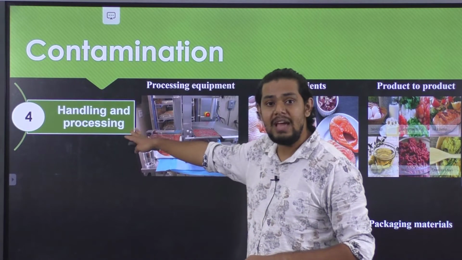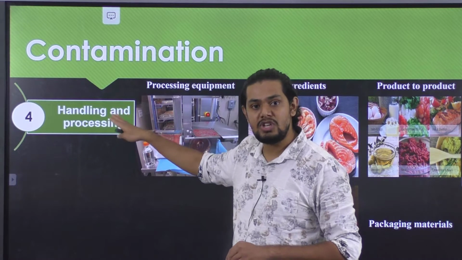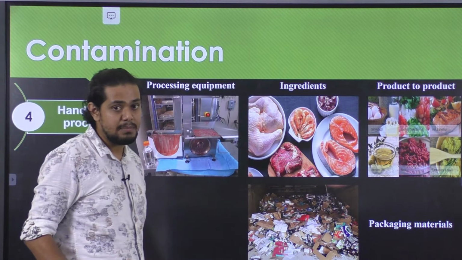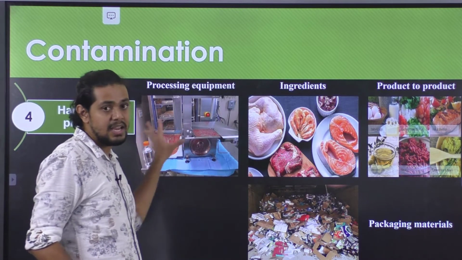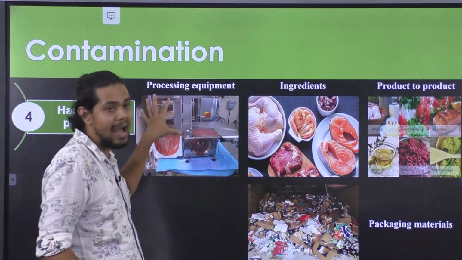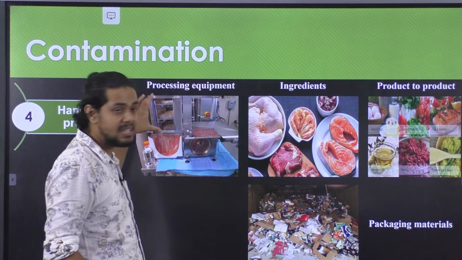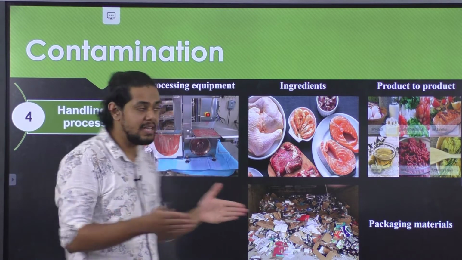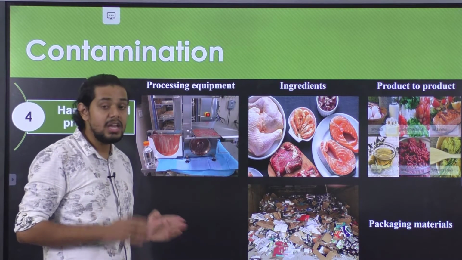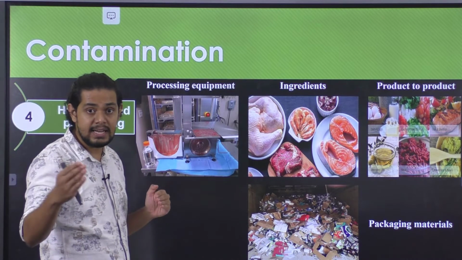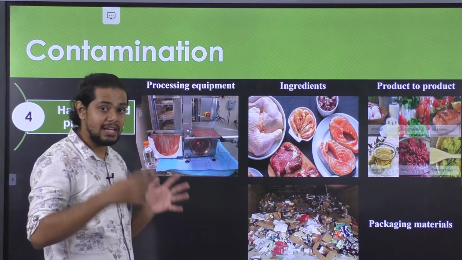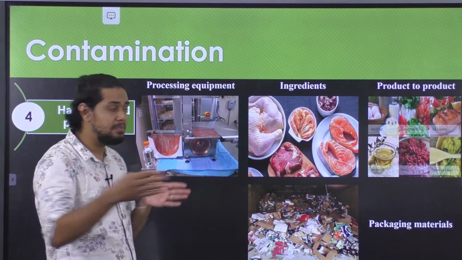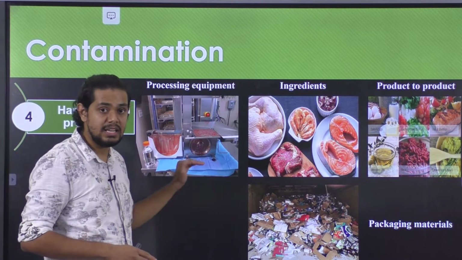Okay, next we have the contamination which might come during the handling as well as processing of the meat and meat products. Whenever we are discussing this, it is important that we also have an idea about processing equipment as a potential source, because processing equipment such as the meat slicer shown in this picture, if not properly sanitized or cleaned after every operation, will transmit contamination to another lot of meat which is subjected to slicing in the meat cutter.